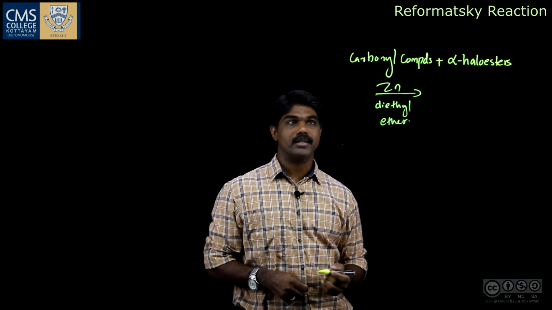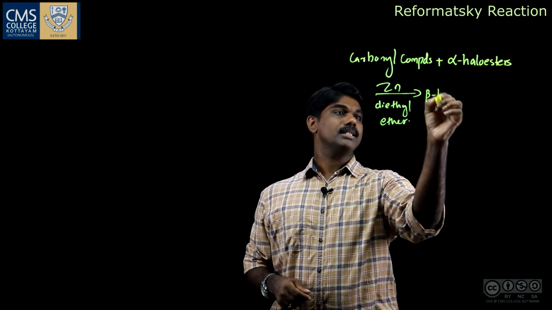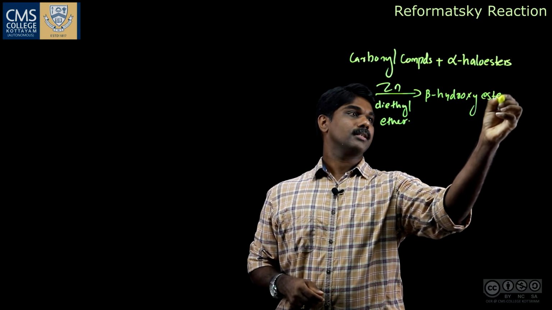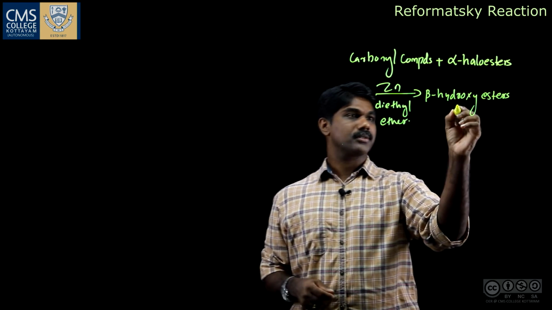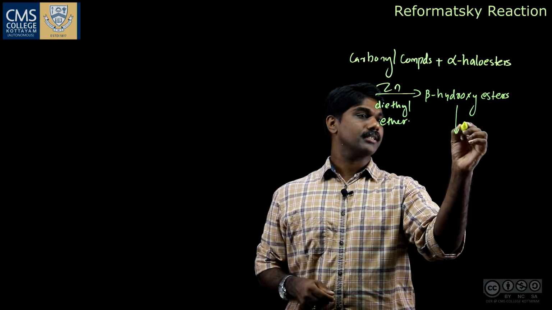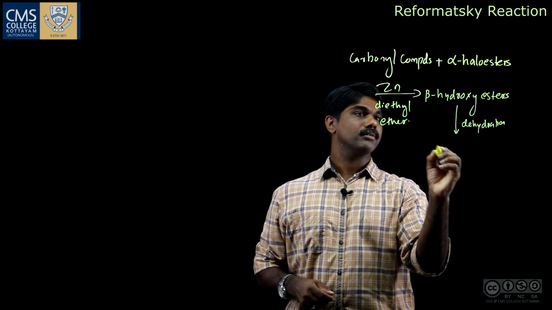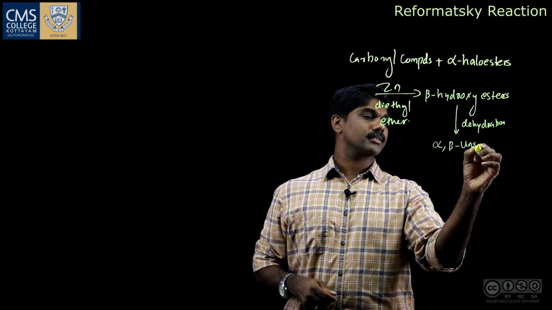In diethyl ether solvent, we get beta hydroxy esters as the main product, and beta hydroxy esters on dehydration give alpha beta unsaturated esters.